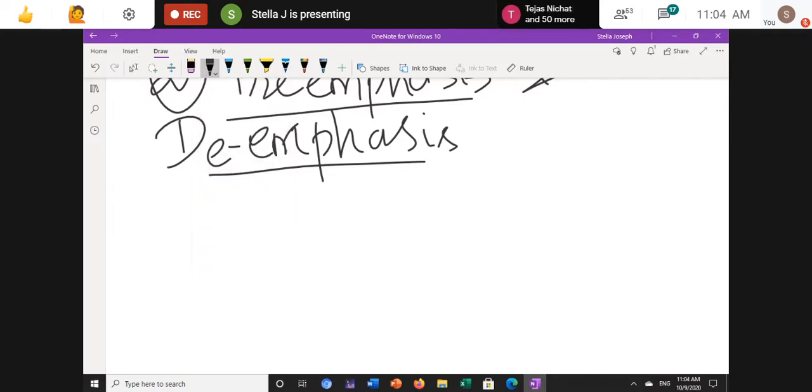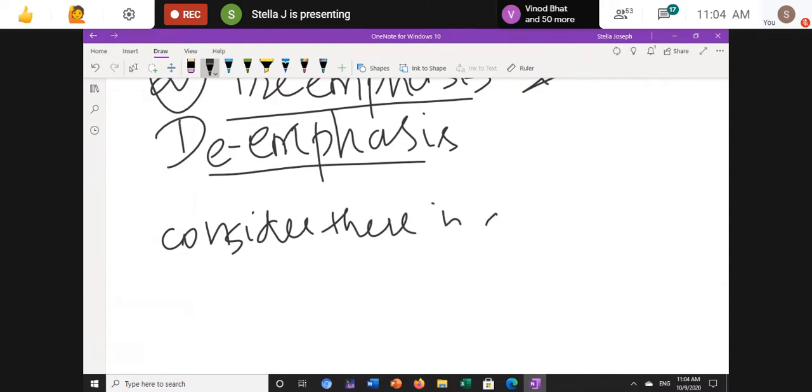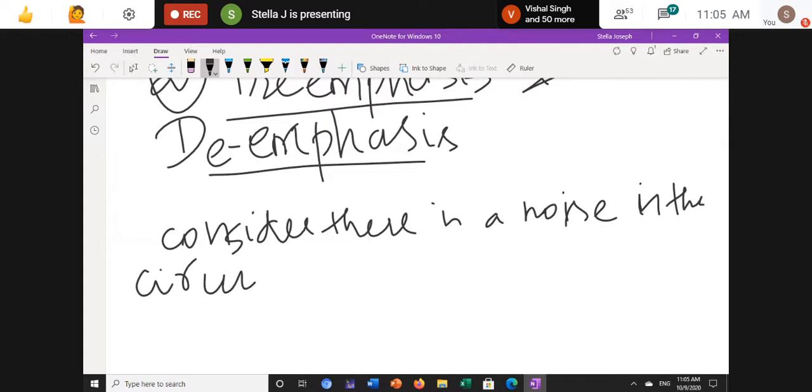Normally, consider there is a noise in the circuit, called white noise.